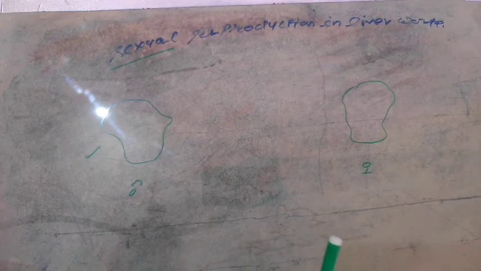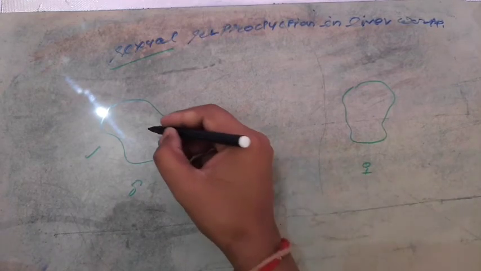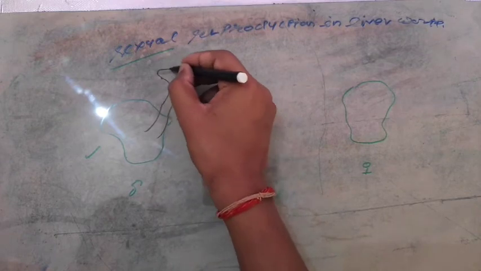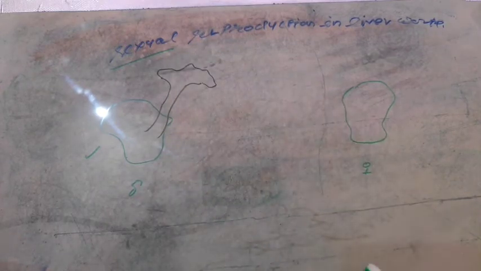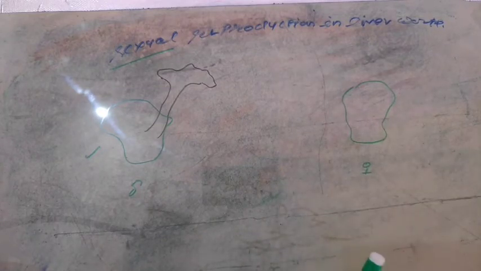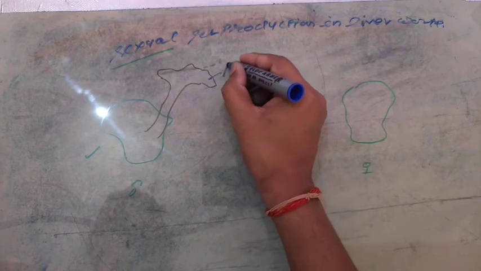The thallus that behaves as male forms a very special structure on it. That special structure is known as antheridia. The singular is antheridium and the plural is antheridia.